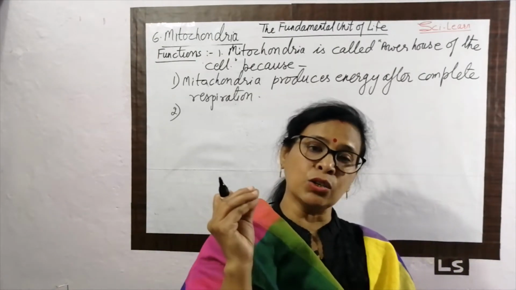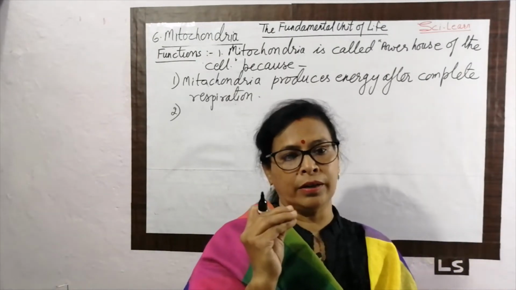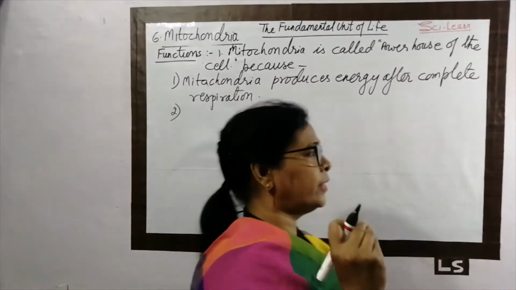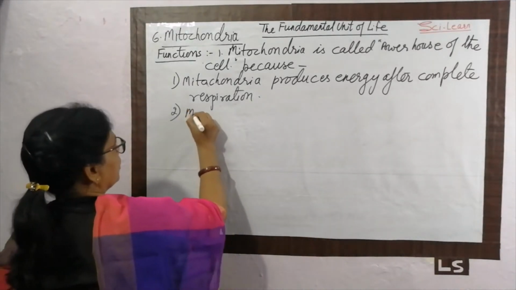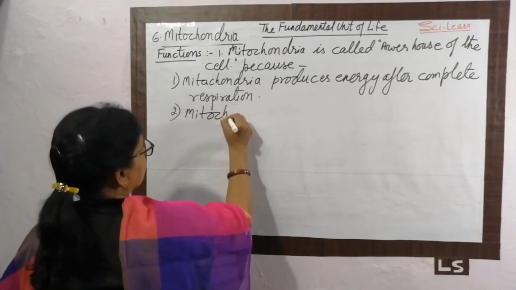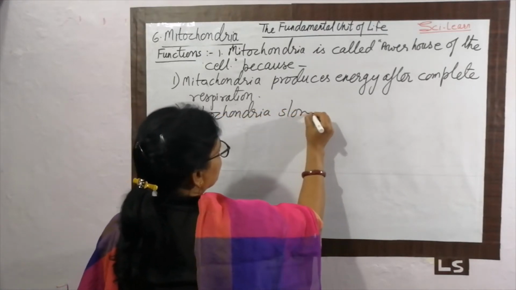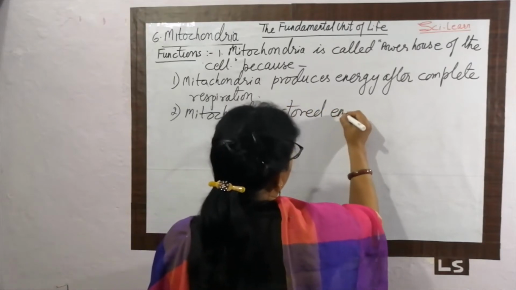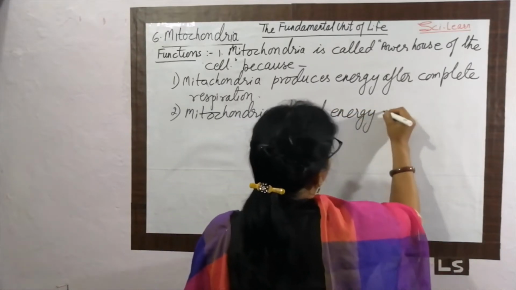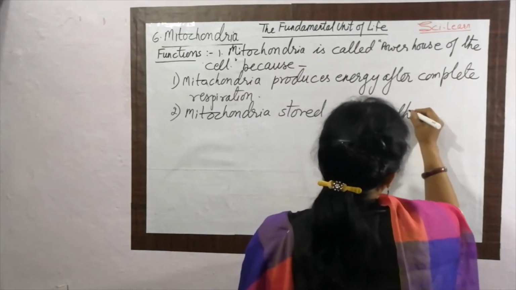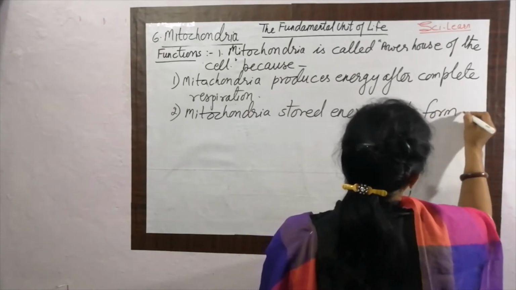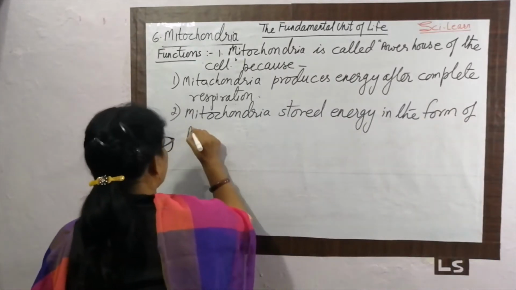Mitochondria is called the powerhouse of the cell because it produces energy. But that energy is also stored in mitochondria. Mitochondria stores energy in the form of ATP.